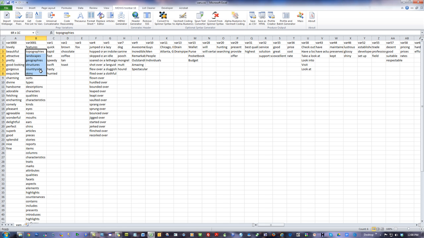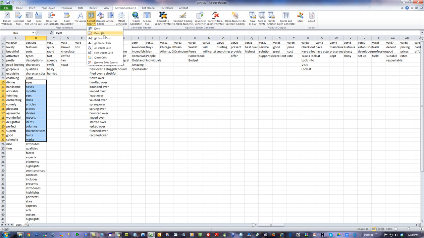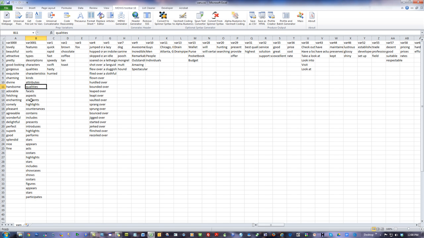But I could say source types, descriptions. I could do that much. So I'll drop that first bit. Qualities, kinds. Okay, eyes, nose, mouth, cheeks, chins. That's a different kind of features. I don't need those. But attributes sounds right. Drop. Attributes, qualities, facets, aspects.